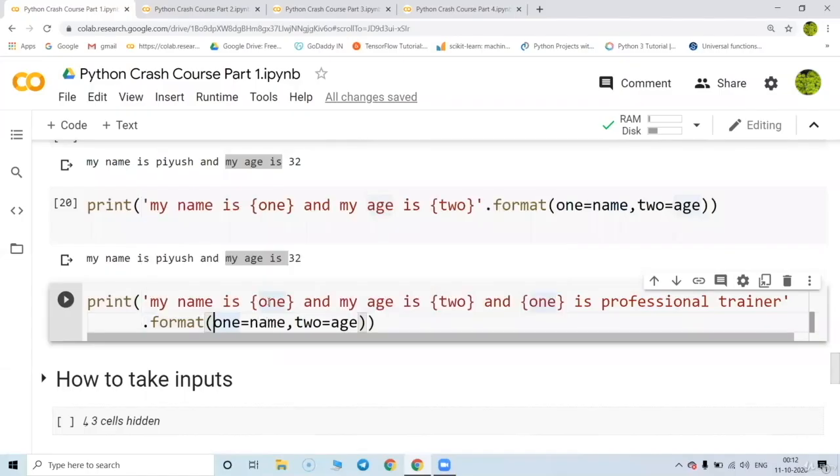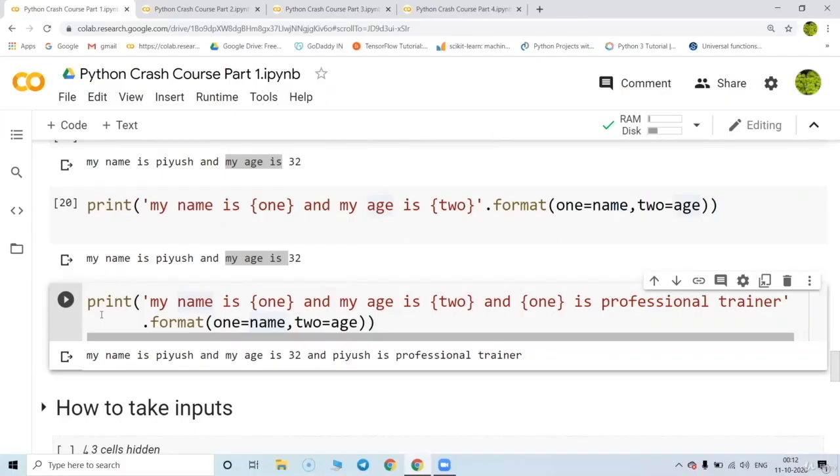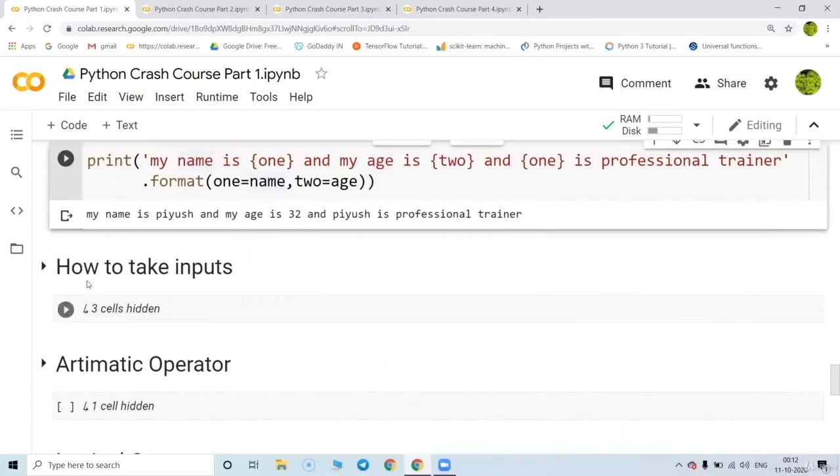So my name is 1, 1 is a name. My age is 2, 2 is a age. 1 is a professional trainer, 1 is a name. So this is going to display my name is Piyush, my age is 32. Piyush is a professional trainer. Wow, very beautifully we have understood this.